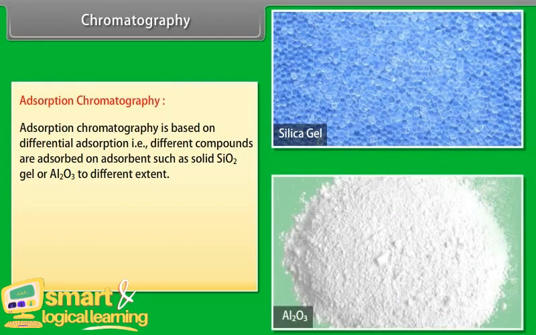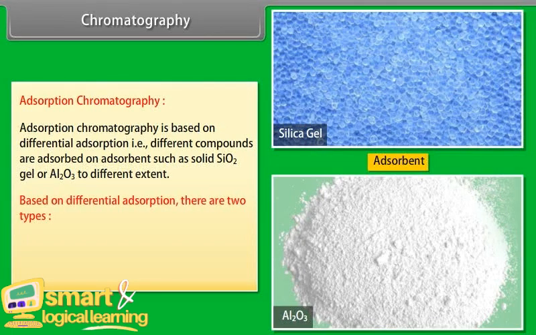Adsorption chromatography is based on differential adsorption, that is, different compounds are adsorbed on an adsorbent such as solid SiO2 gel or Al2O3 to different extents.